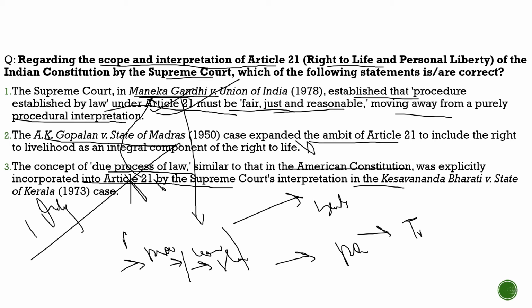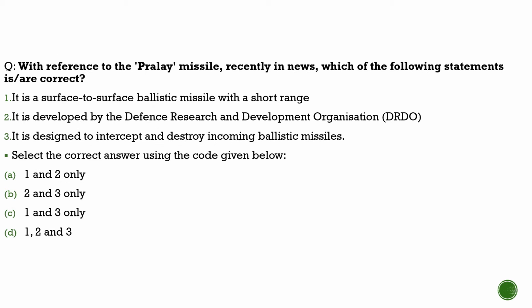So with this, let's move to another question and see what we had brought on the next slide. Here in this slide, the question is about the Pralay missile. So see what the question says. With reference to the Pralay missile recently in the news, which of the following statements are correct? They are going to show it on the 26th January. It is a quasi ballistic missile. Basically, it is not fully ballistic. It takes a parabolic shape.